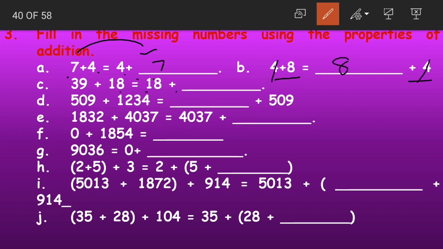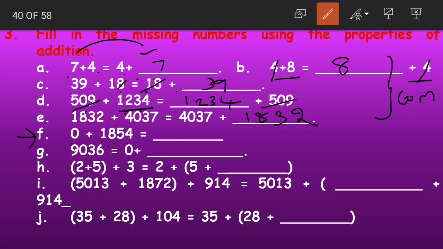39 plus 18 is equals to 18 plus, 18 is already here. 39 is missing. So we'll write 39. Now 509 plus 1234 is equals to dash plus 509. Now we are already having 509 here. 1234 is missing. So we wrote it down. Again here the answer becomes 1832. Now this question number F, 0 plus 1854. All these questions were from the commutative property.